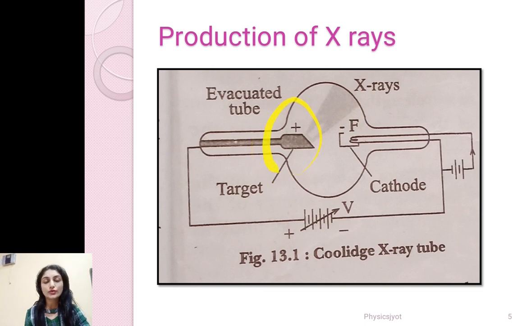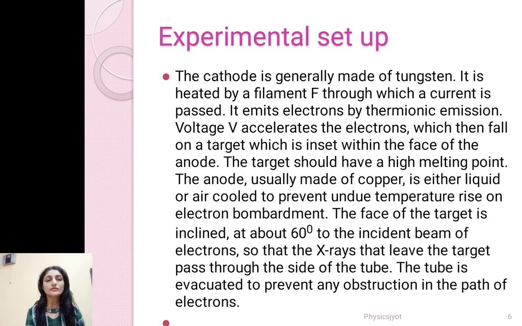This is the anode, a positively charged electrode, and here we are supplying accelerating voltage V, so that the electrons coming out from the cathode get accelerated. Basically the anode is called the target. The anode is made slanting so that X-rays will come out like this. The cathode is generally made up of tungsten.